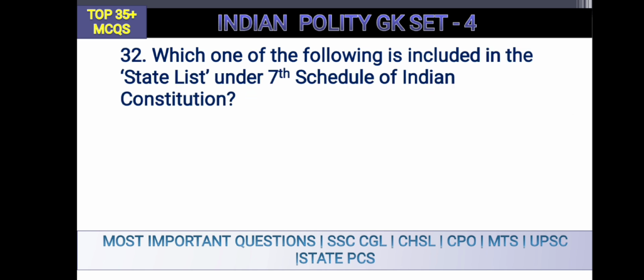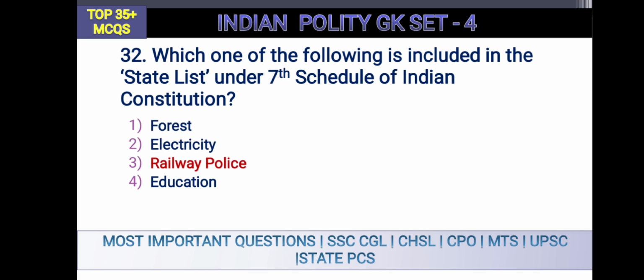Which of the following is included in the state list? Earlier it was not included, now it is included in the state list under the 7th schedule of the Indian Constitution. You can see it's the railway police. Railway police is included in the state list under the 7th schedule.